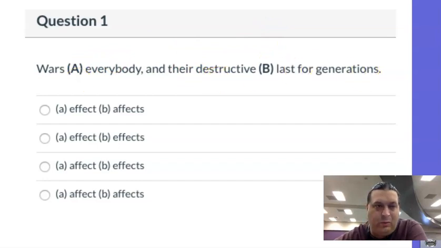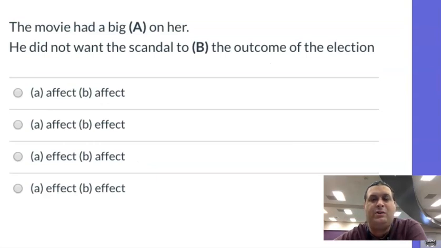All right, one more question. The movie had a big effect on her. He did not want the scandal to affect the outcome of the election. So in case you've forgotten, a, and the are almost always attached to the noun form. So this is a big effect. It has a little adjective in the middle, big here, but it's still effect. The movie had what? This is a direct object. The movie is your subject. Had is your verb. The movie had what? A big effect. So if you see a, and the, they're usually attached to effect.